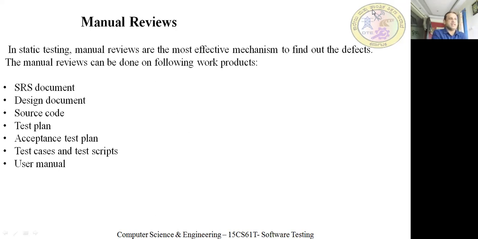There are so many things again in detail, like what is the formal review process, what you call informal review process. Then there are walkthroughs, inspection, making reviews successful, and checklist. So there are different types of checklist. All these things we'll be discussing in this entire chapter. So manual reviews will be continuing in detail in the next class.